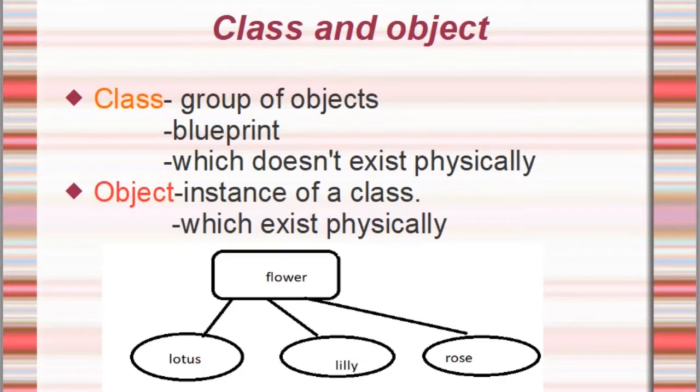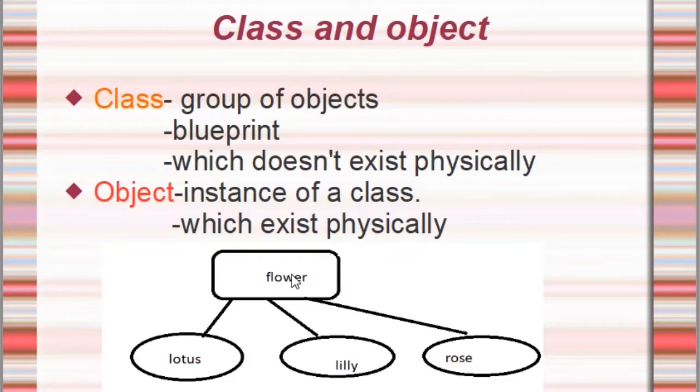And I'll give you some more examples here. Flower. Is a flower a class or an object? Some of you may say that a flower is an object because I can see the flower. But remember, are you seeing a flower, or are you able to see a lotus, a rose, a lily?